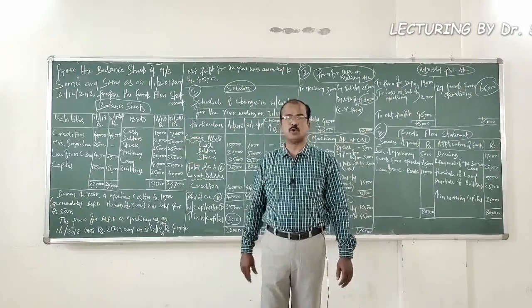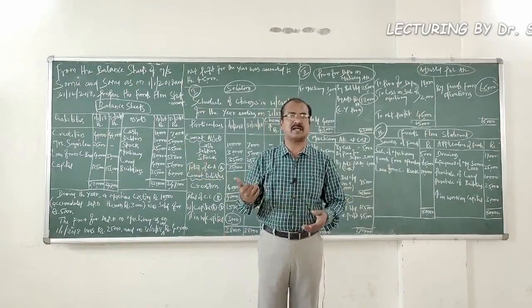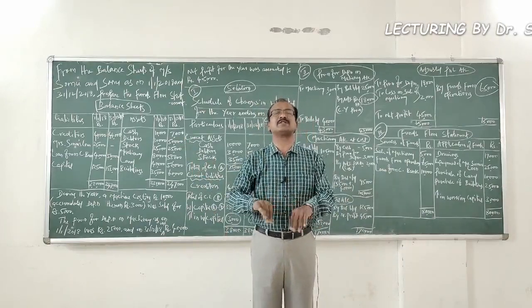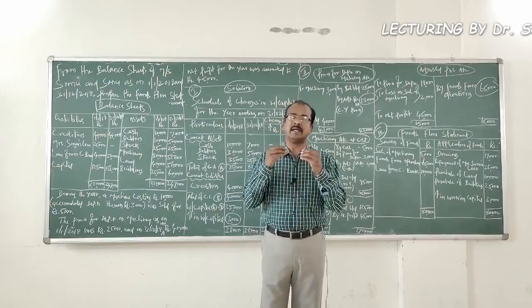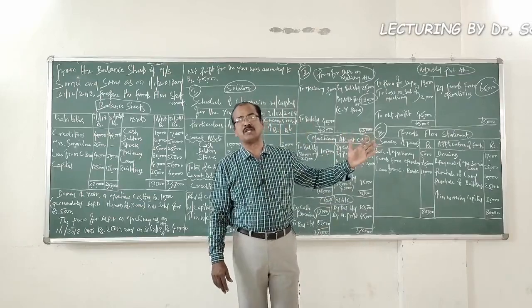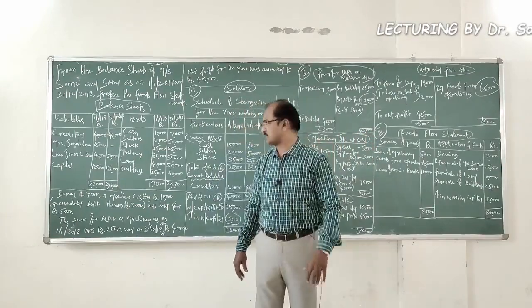Then Mrs. Somu's loan, this is a non-current liability. It was 25,000 in the last year, now it is nil. Therefore, it has been repaid. So a long-term liability repaid will be taken over to funds flow statement and recorded as application of funds.